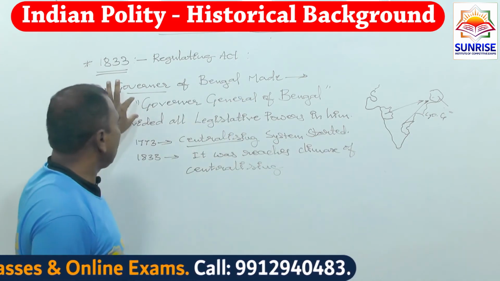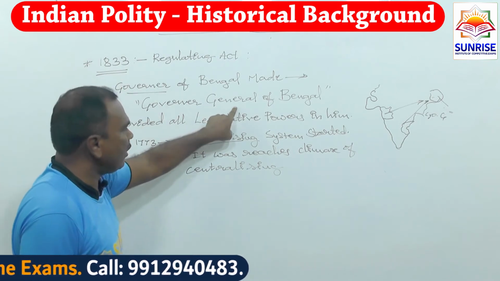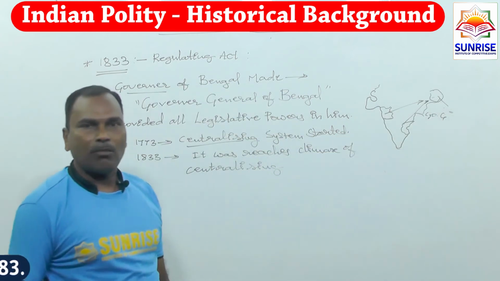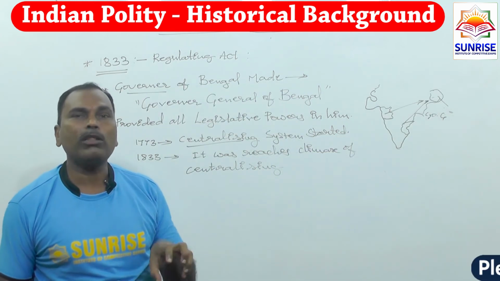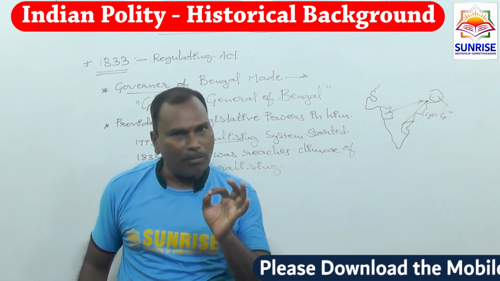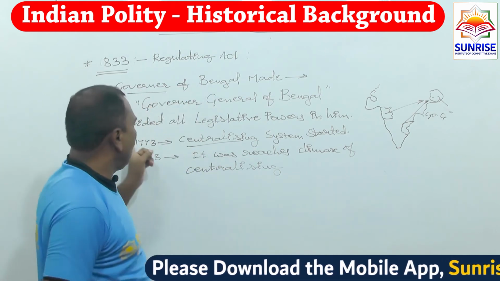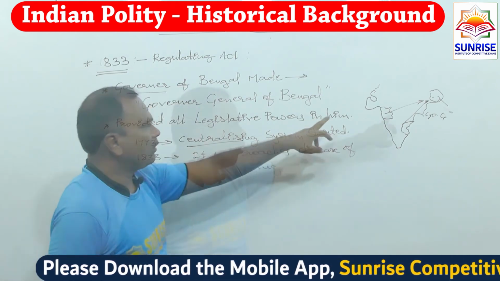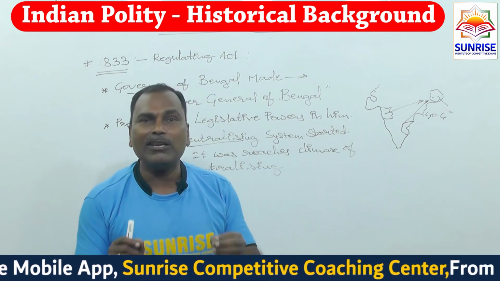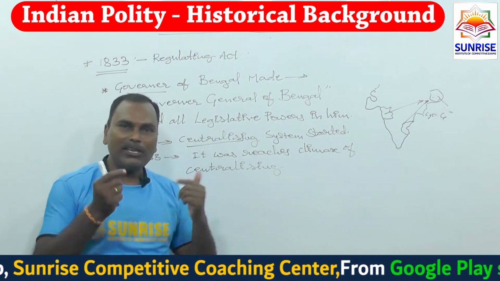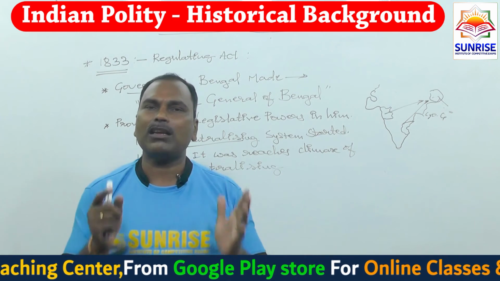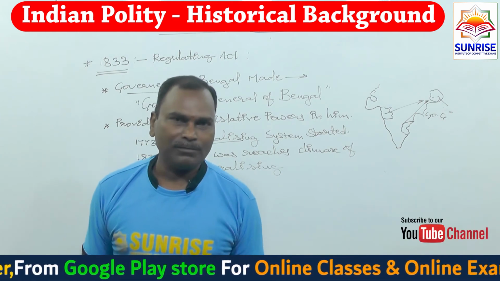But whenever the Bengal governor was made Governor General, all legislative powers were completely vested in him. And now the governors of Mumbai and Madras were made subordinate to him. That means they should obey the legislative authority of the Governor General of Bengal.